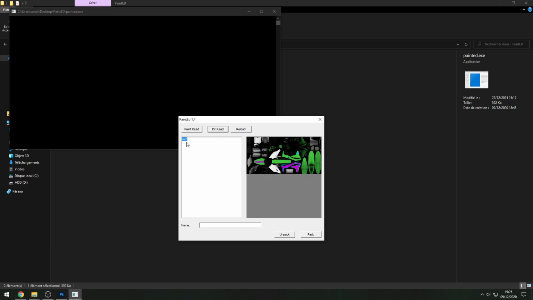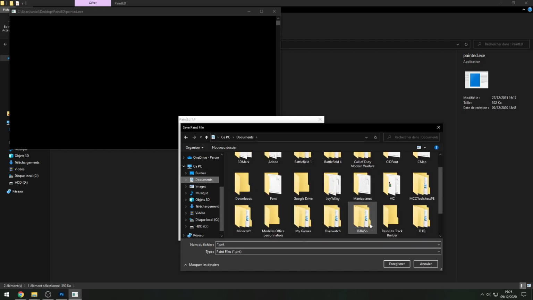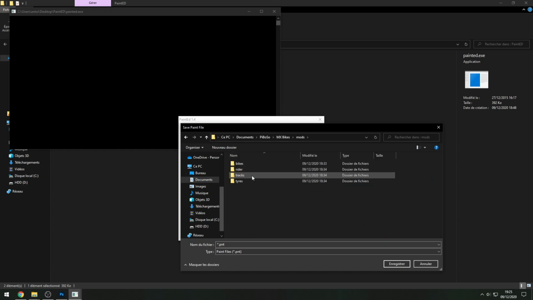Fantastic. We will now need to give it a name. This name is going to be the name that you'll see in-game, in the menu. So let's call it my awesome, because it's very cool, skin. All right, so now we can just pack the paint. Let's click on pack, and we will now need to go to the mod folder. It depends, but the mod folder should be in your documents, the P-Buzzer folder, MX bikes, mods, and bikes.